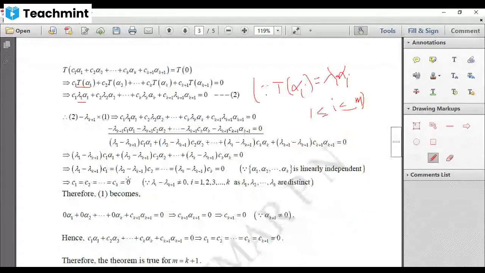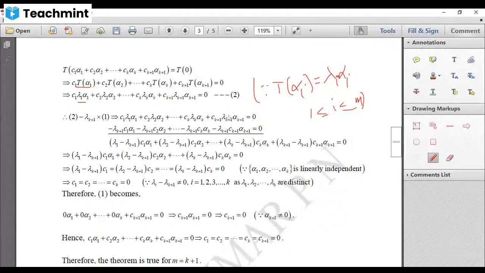Now, in the first two terms, C1 alpha 1 is common. If you take it out, then lambda 1 minus lambda k plus 1 comes. In the next two, C2 alpha 2 is common, and lambda 2 minus lambda k plus 1 comes. Proceeding, you'll get lambda k minus lambda k plus 1 into Ck alpha k.